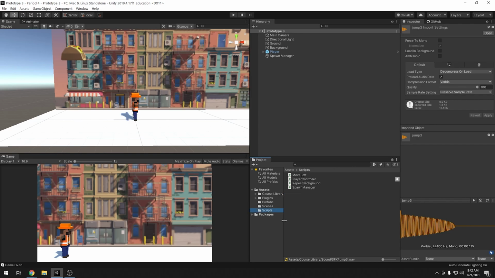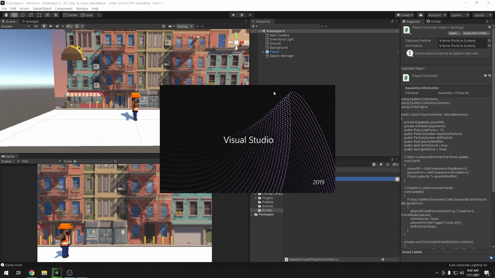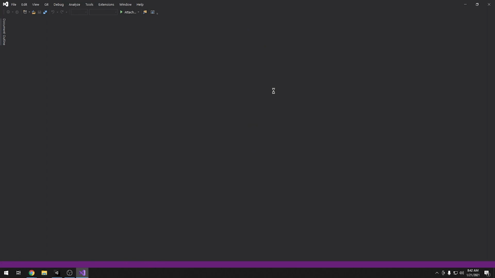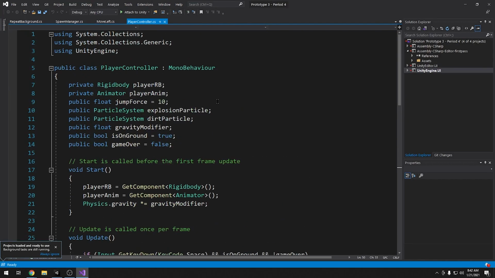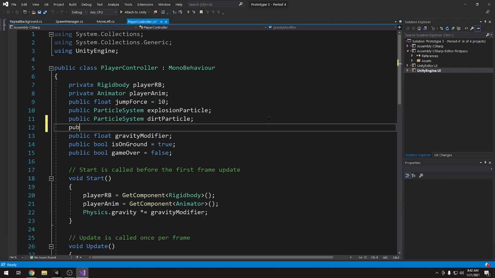So now go to your scripts folder and open up your player controller. That will launch into your IDE. In our case, hopefully it's Visual Studio. And up towards the top, what we're going to need to do is add 2 new variables, right? So right here, I'm going to add a public variable. It's going to be for an audio clip. So we actually have audio clip built in. So you can see it right there, the third option. It's going to be a public audio clip, and we're going to need 2.